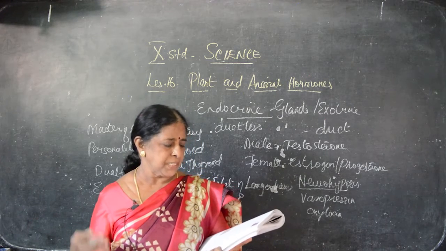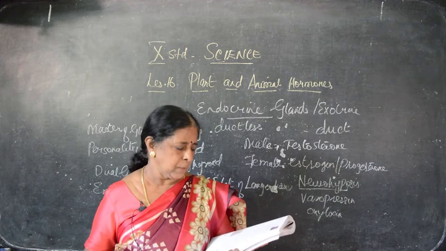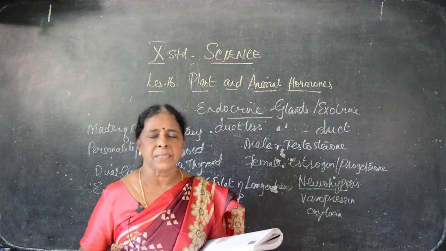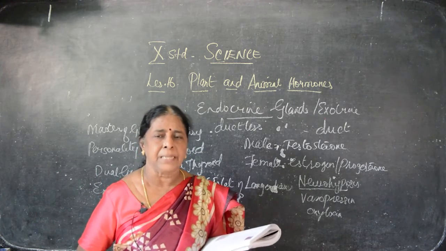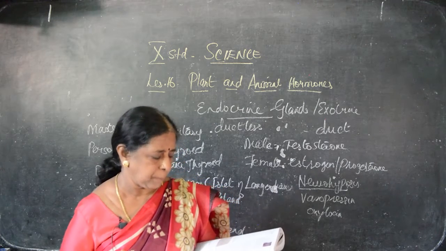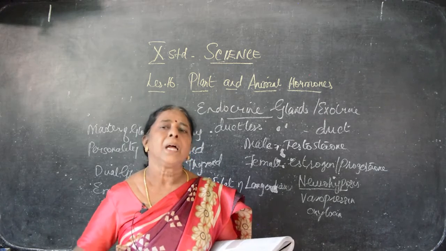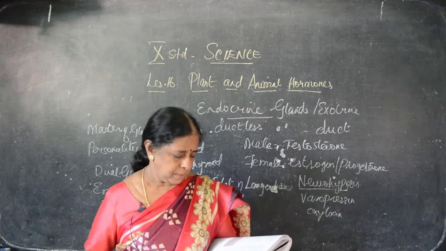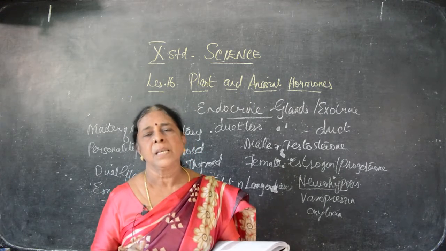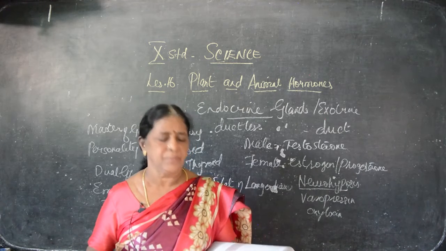They are mentally sluggish, with increase in body weight and puffiness. They have all those things. Hyperthyroidism, if it is secreted more, that is known as Graves' disease. In hyperthyroidism, the lifespan of the people will be affected, so we have to take proper treatment for this. It increases the metabolic rate, blood pressure, sweating, loss of body weight, everything. So hyper is dangerous. Hypo somewhat can get treatment, but hyper is dangerous. Immediately we have to take the advice of the doctors.